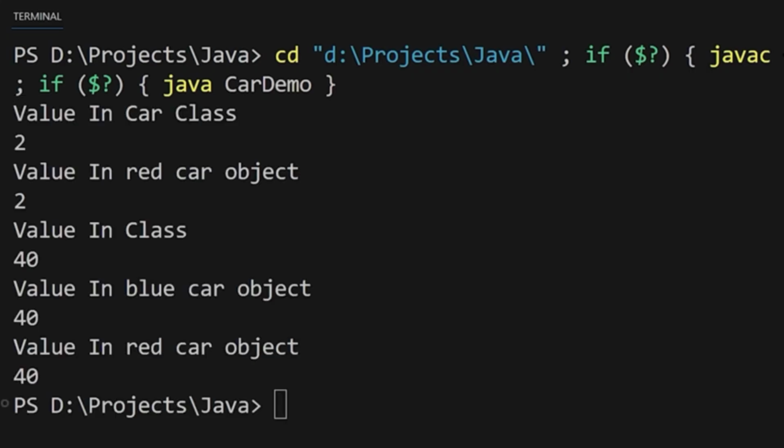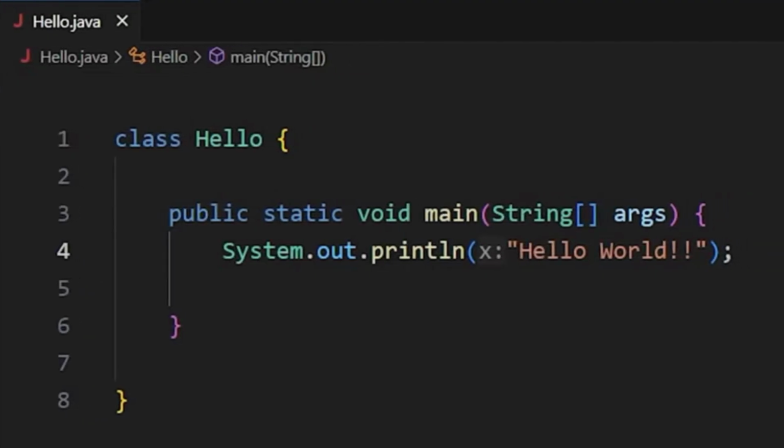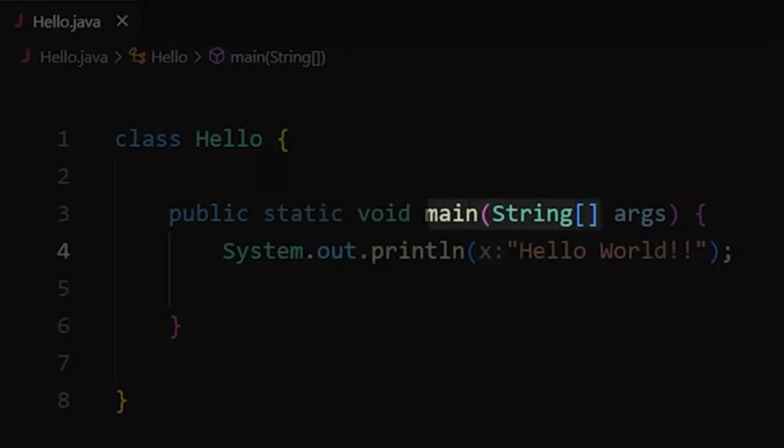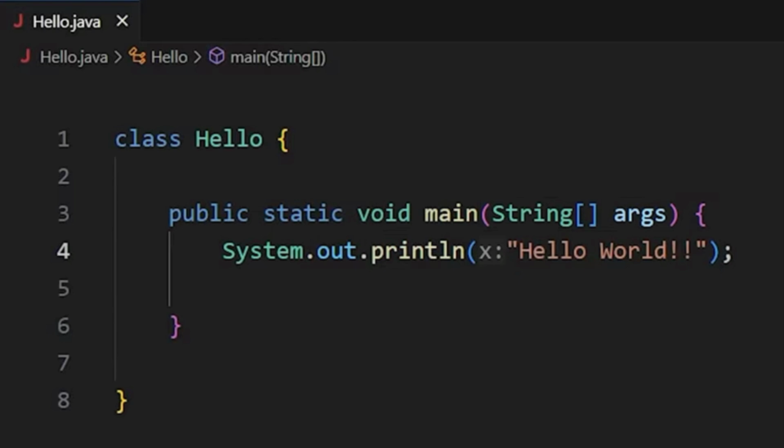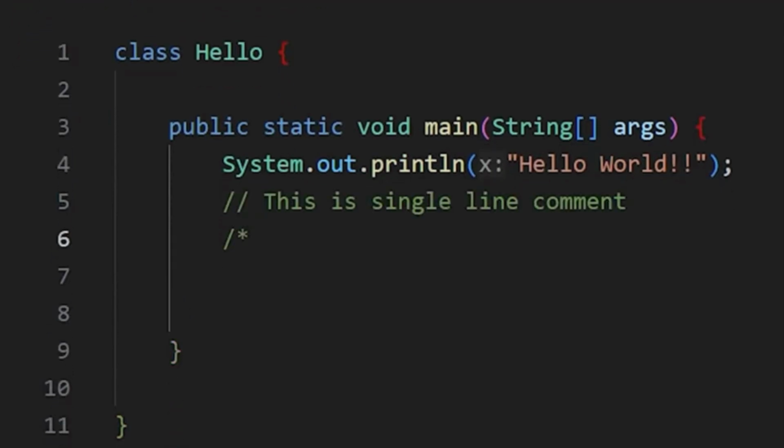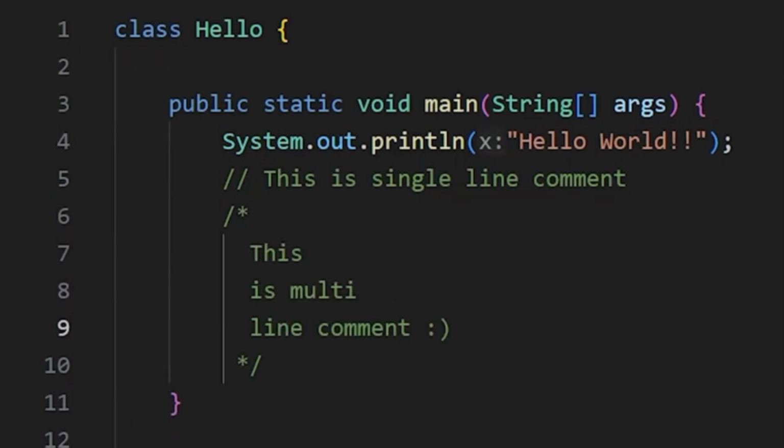Now, our main function is the entry point of our program, so it needs to be accessible without creating an object. That's why we use the static keyword, and this String args is used to pass command line arguments to our program. To write comments in Java, we can use // for single line comments and /* */ for multi-line comments.